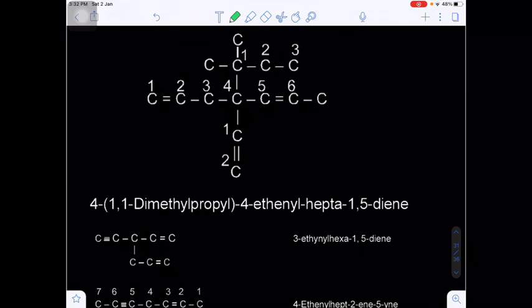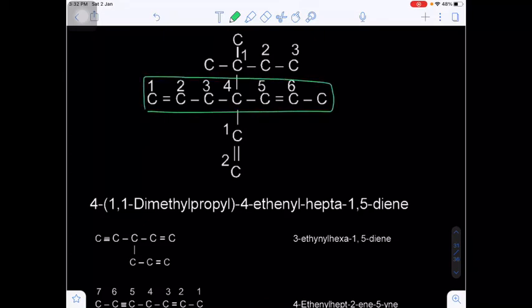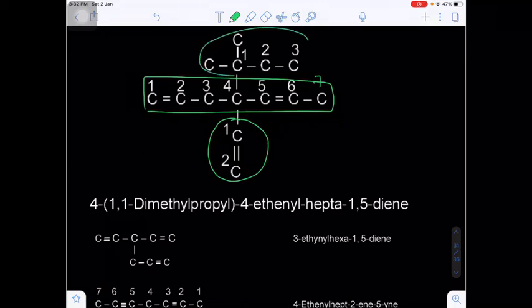And come to the next example here. In this, if you see, the maximum number of double bonds should be considered in the parent chain. So that's why we are taking the total 7 carbons in the parent chain. But on the fourth position there is one CH=CH2 and there is one more substitution. So this connected carbon will be number 1, next carbon will be 2 and next carbon will be 3.